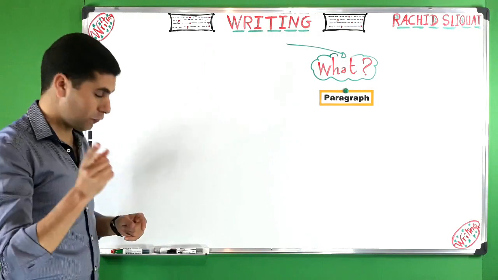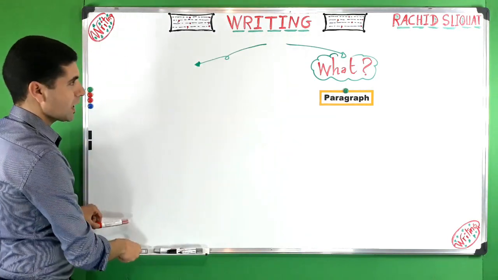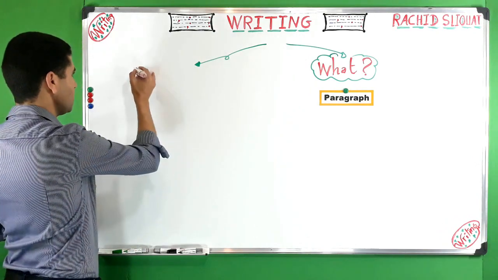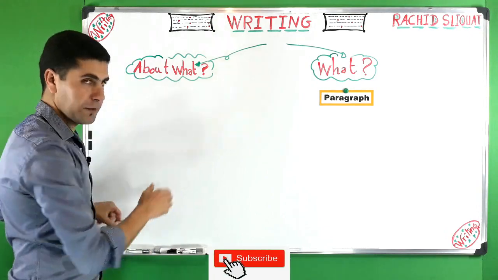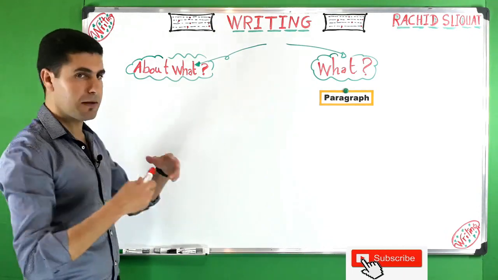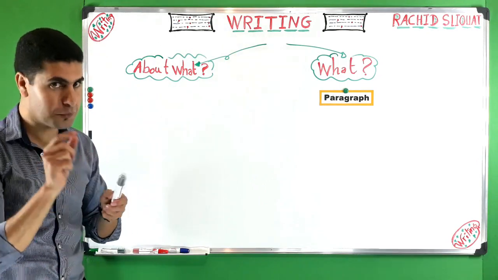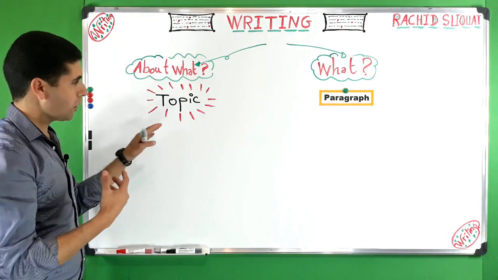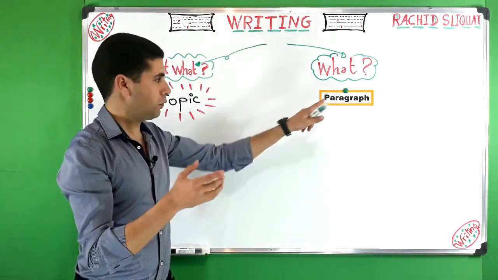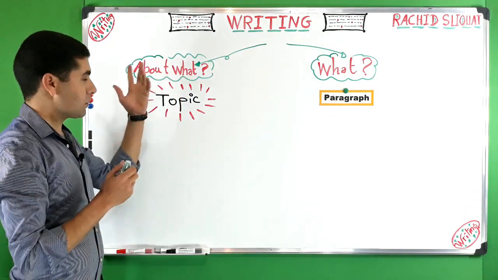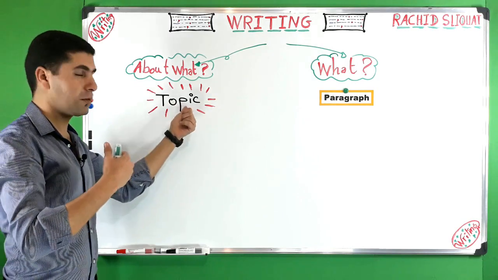Question number two, and it is also very important for writing, is: writing about what? So number one, writing what, and number two, writing about what. The answer of this question, writing about what, has to do with what we call the topic. Topic is very important because this is what we write about. So writing what? Writing a paragraph. And writing about what? Writing about a certain topic.